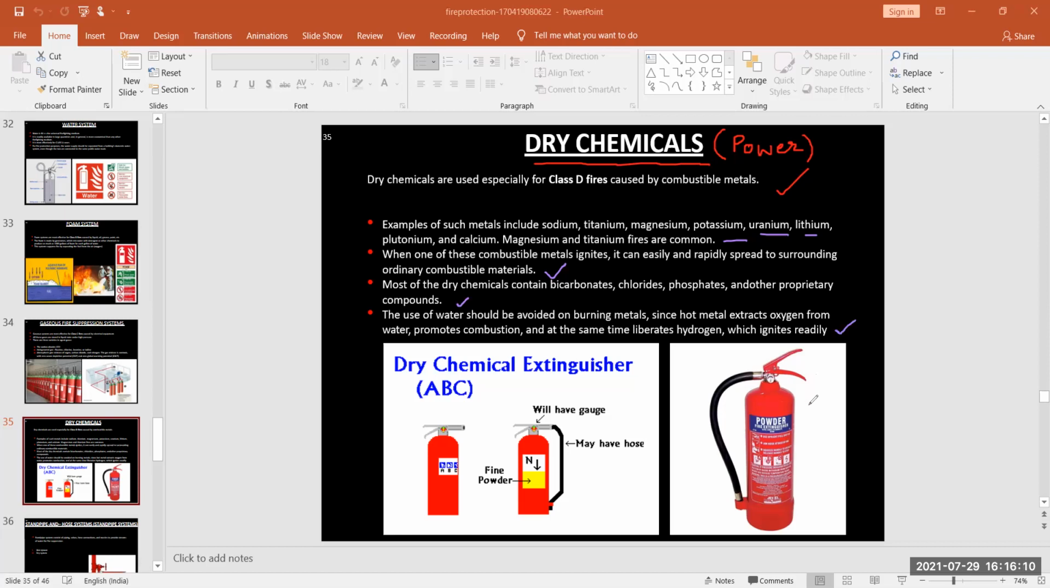So this is your dry chemicals. This is also known as ABC fire extinguisher, because it is used in all types of fire. Here we have fine powders. Here this N denotes your metal. Here we may have a gauge, may have holes. So these are the remnants of our dry chemicals.